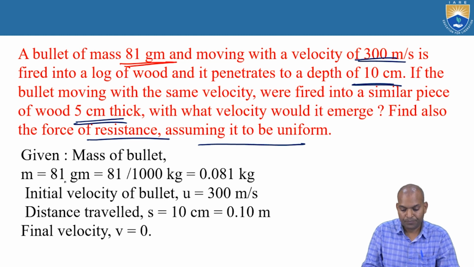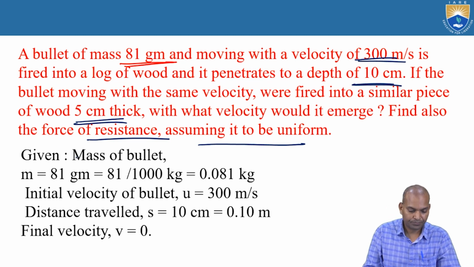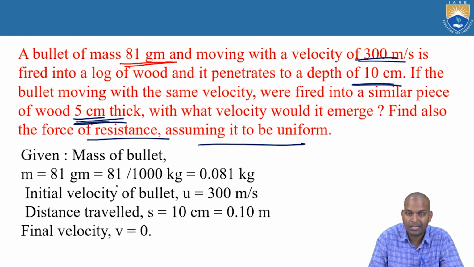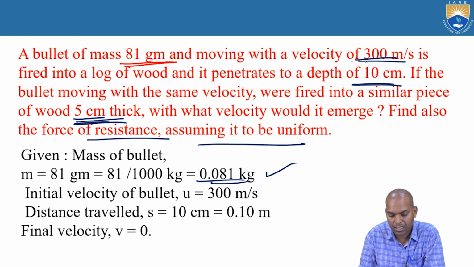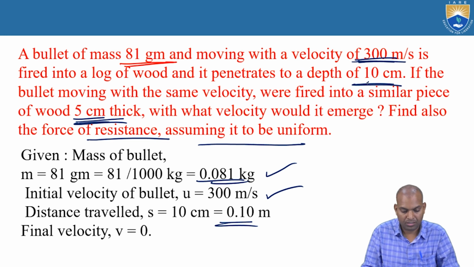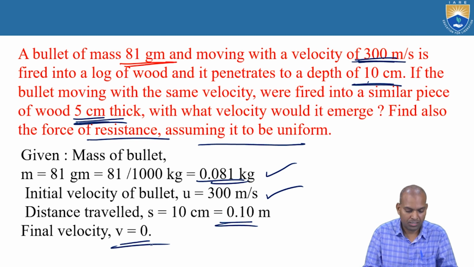You want to find out the force of resistance, and also how much velocity this bullet will emerge with from that wood. Okay, the thickness of the wood is 5 centimeters. Let us begin with the data given here. Mass of the bullet is 81 grams. Convert into kilograms, that is 81 by 1000, that is 0.081 kilograms. Initial velocity of the bullet, u equal to 300 meters per second, and distance traveled s equal to 10 centimeters, that is 0.1 meters, that is the depth. Okay, and final velocity, because when it stops, the final velocity becomes 0.